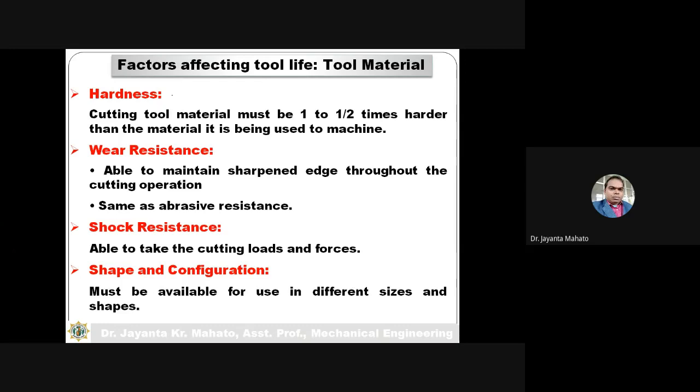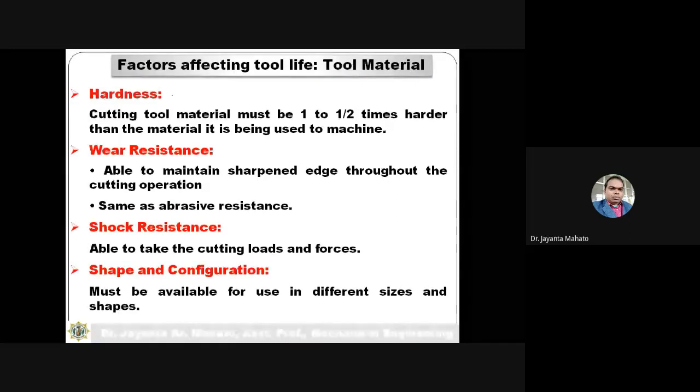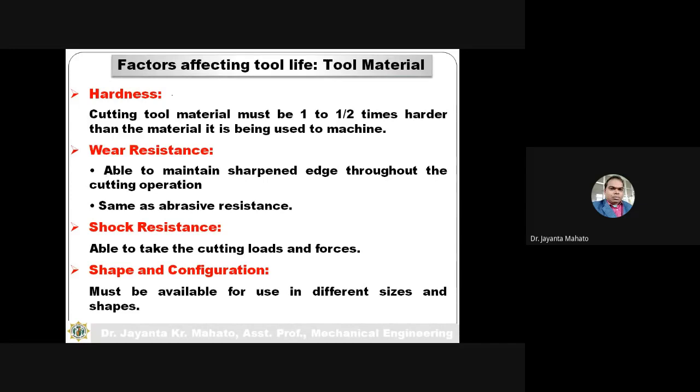Abrasion is one type of wear mechanism. So the tool material should have more wear resistance, so that crater type and flank type wear will not occur on the tool material.